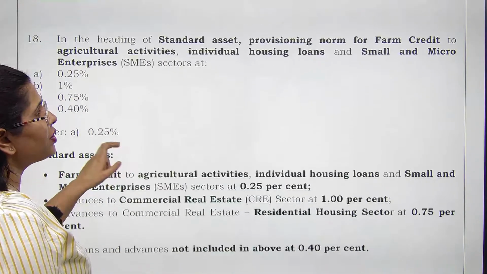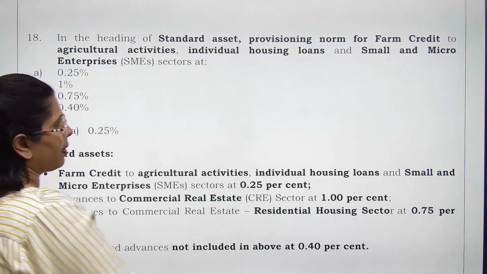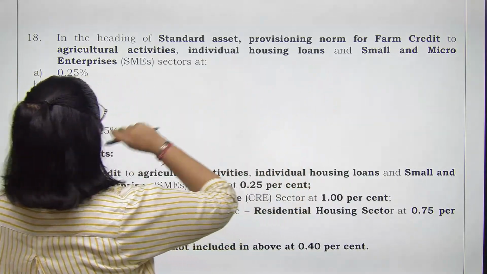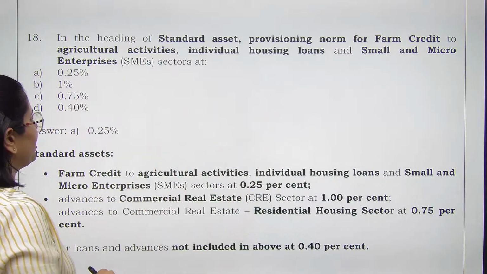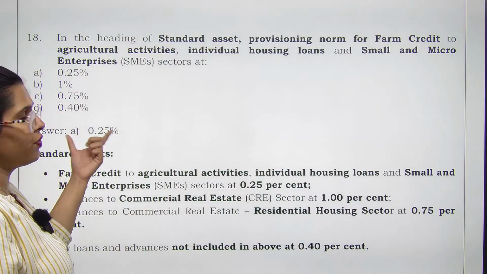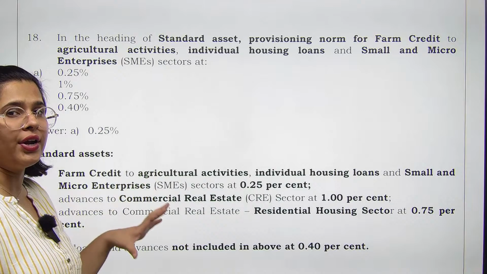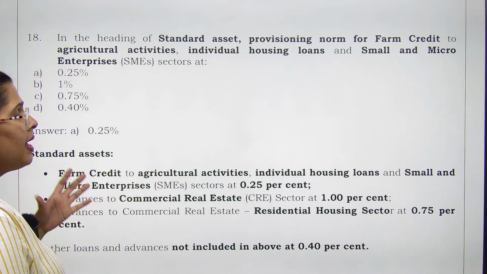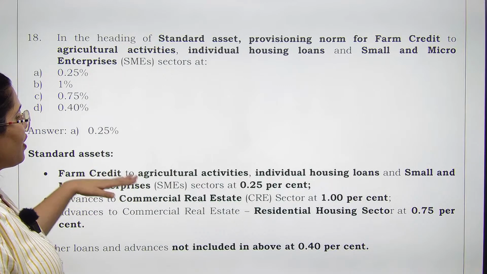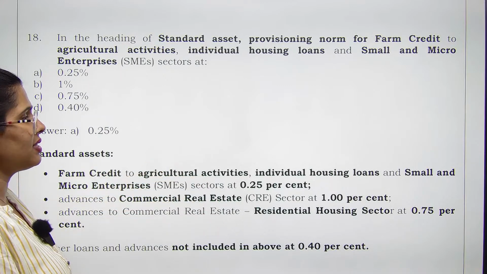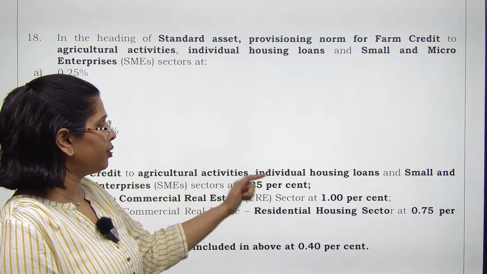We are talking about standard asset and then we are talking about the types of credit as farm credit to agricultural activities, housing loans and small and medium enterprises. So what is going to be the provisioning norm? It is going to be 0.25%. ठीक है, कितना होगा ये? 0.25%. Now standard assets, farm credit to the agricultural activities, individual housing loan, SME sector, provision needs to be created